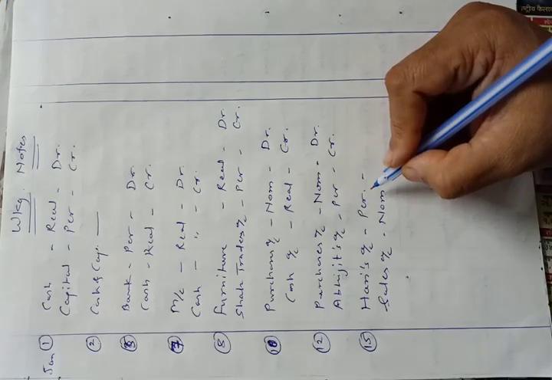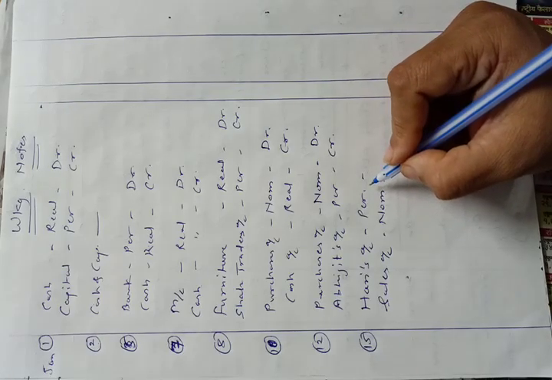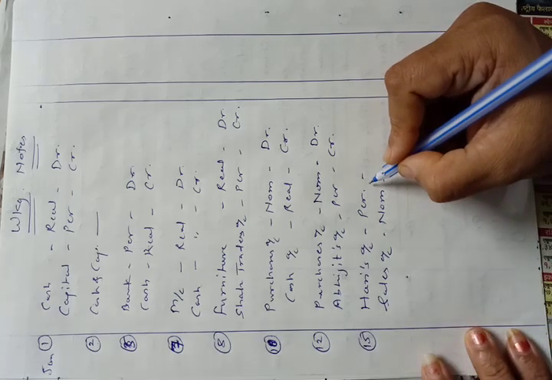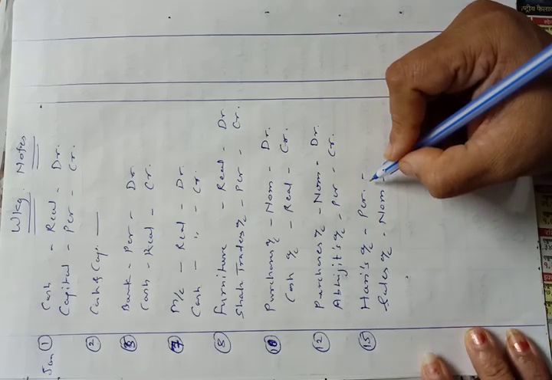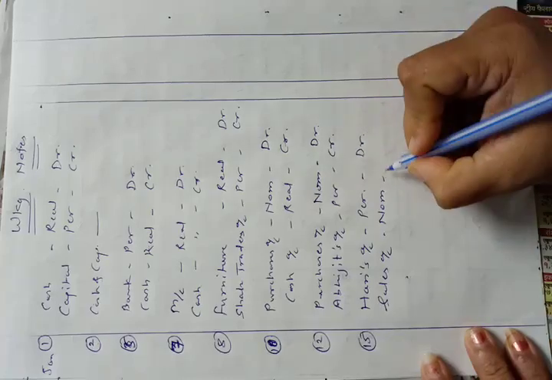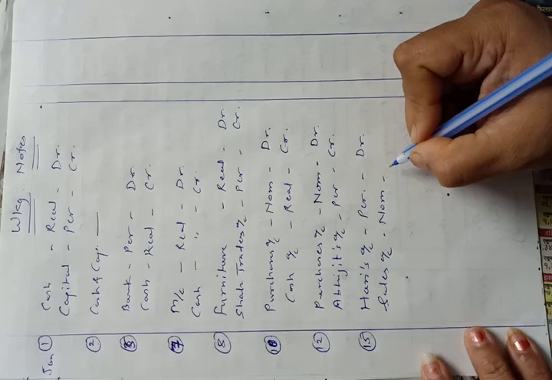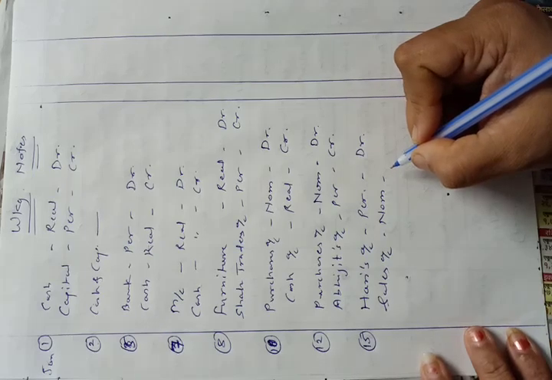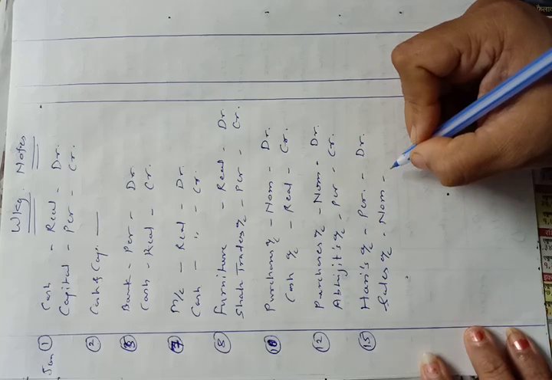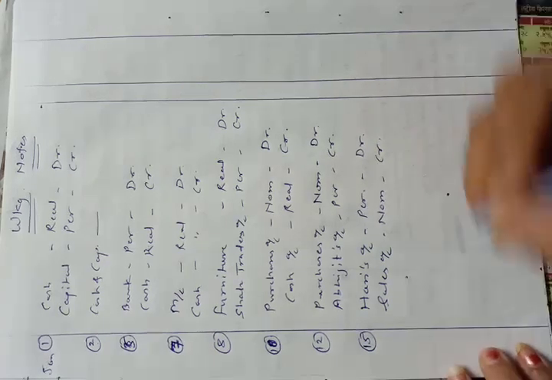Personal accounts rule says that debit the receiver. We are selling goods to Hari, so we have to debit his account because he is the receiver. So Hari's account will be debited. And sales account, nominal account, rule says that debit all expenses and losses, credit all gains and incomes. As this is our income, we have to credit sales account.